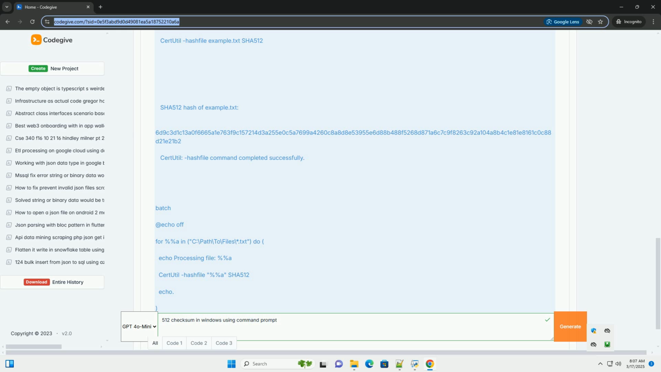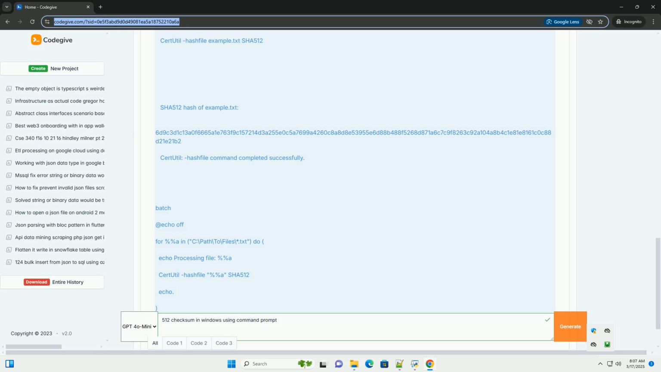filename, the full path to the file you want to calculate the SHA-512 hash for, for example C:/users/yourname/documents/mydocument.txt. Enclose the file name in quotes if it contains spaces. SHA512 specifies the hashing algorithm to use. Example: let's say you have a file called my_data.txt located in your downloads directory.